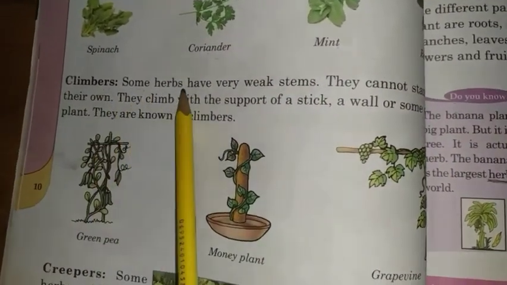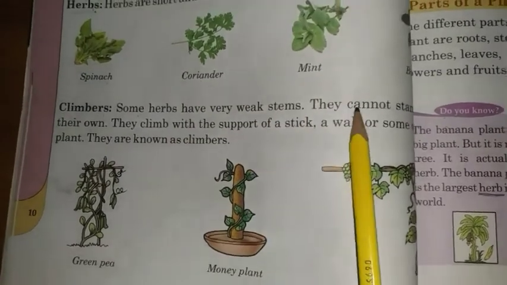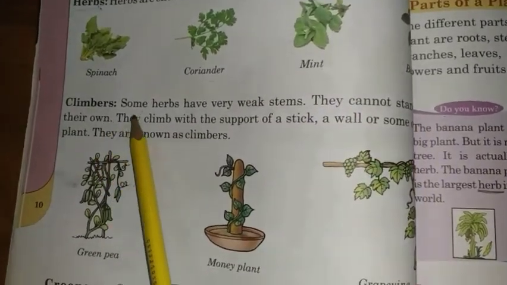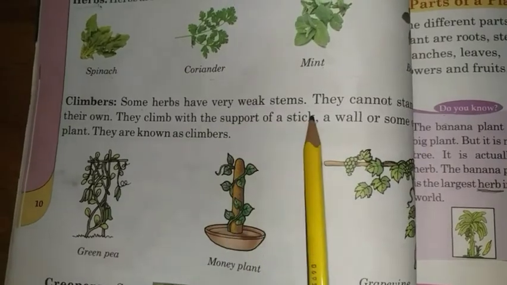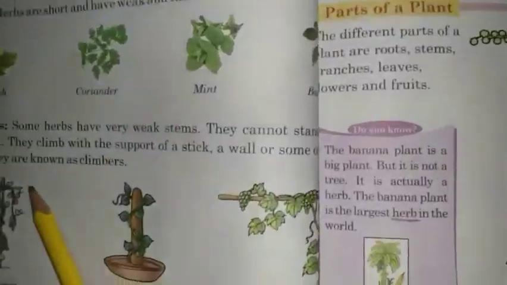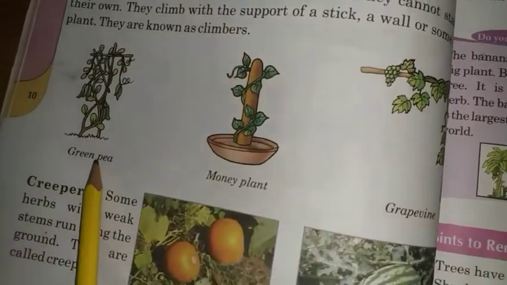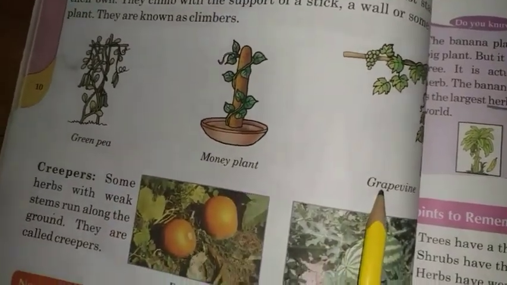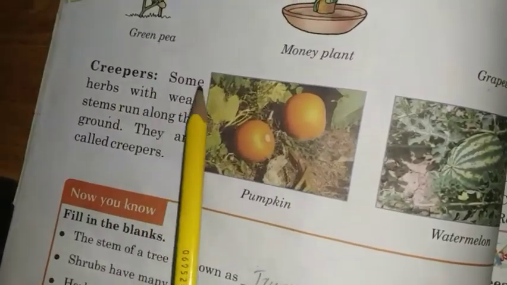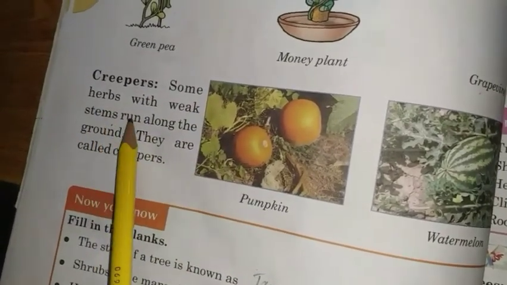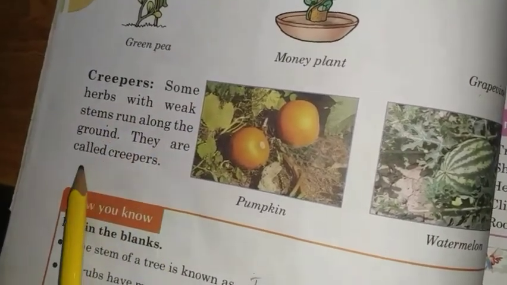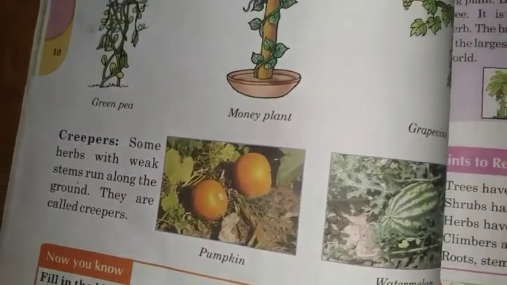Climbers. Some herbs have very weak stems. They cannot stand on their own. They climb with the support of a stick, a wall or some other plant. They are known as climbers. Green pea, money plant, grapevine. Creeper. Some herbs with weak stem run along the ground. They are called creepers. Pumpkin, watermelon.